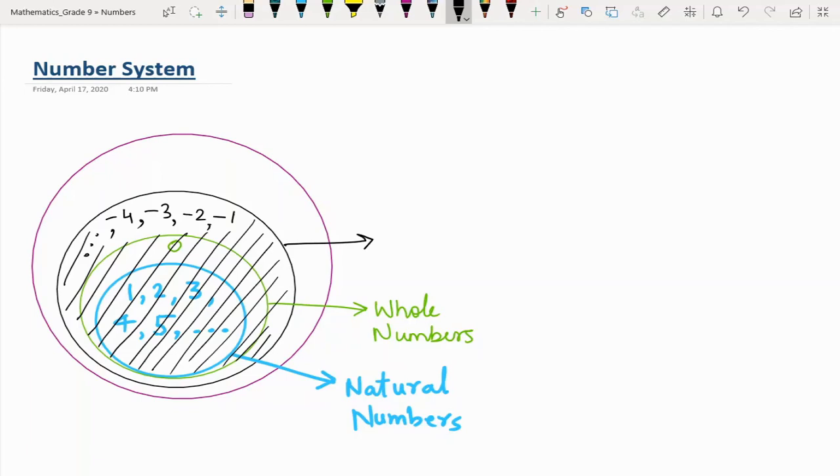Still we have so many numbers in the form of decimals, fraction, negative decimals, positive decimals and negative fractions, positive fractions. So where to categorize those?